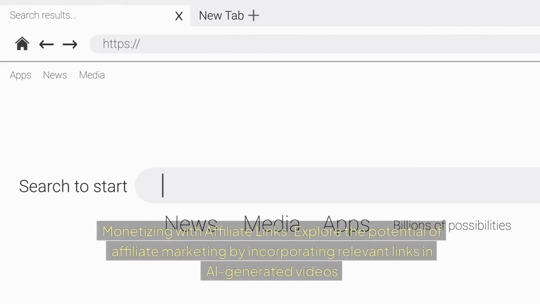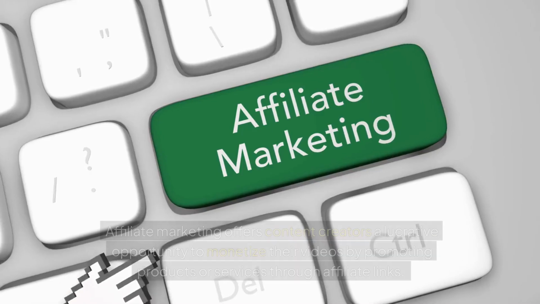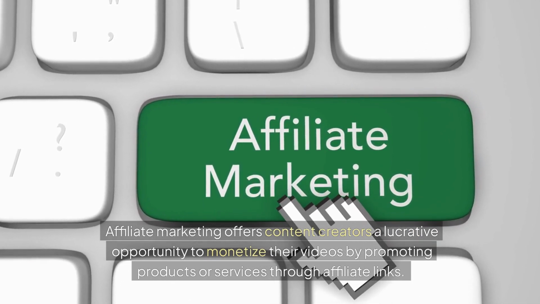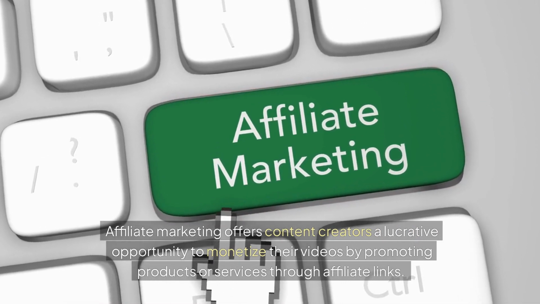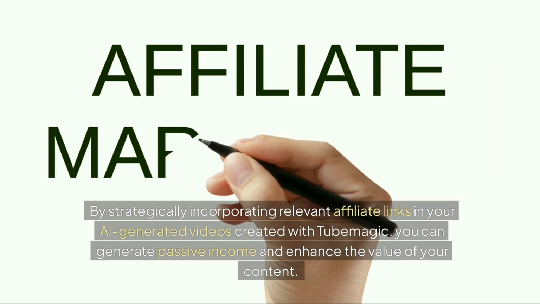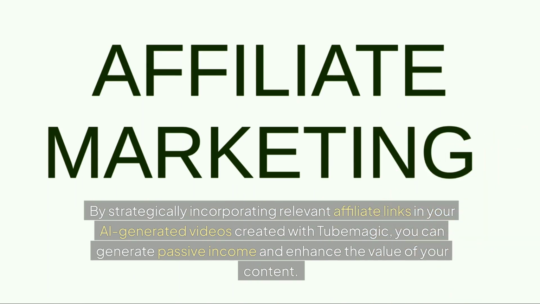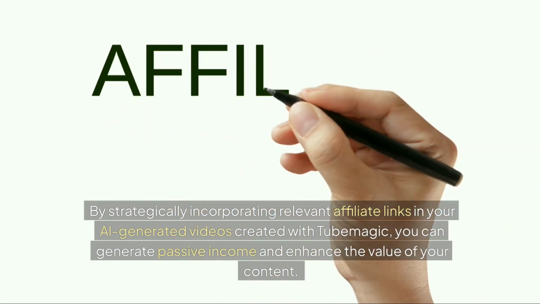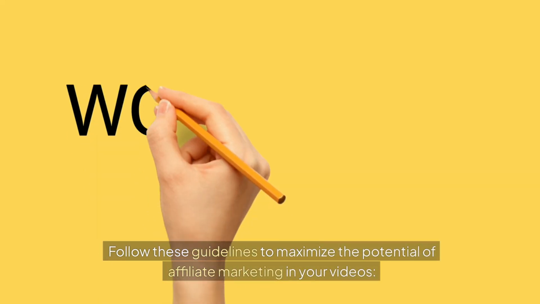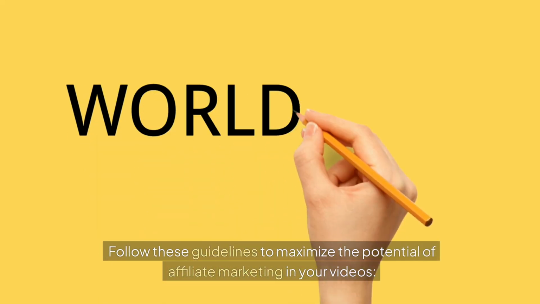Monetizing with affiliate links. Explore the potential of affiliate marketing by incorporating relevant links in AI-generated videos. Affiliate marketing offers content creators a lucrative opportunity to monetize their videos by promoting products or services through affiliate links. By strategically incorporating relevant affiliate links in your AI-generated videos created with Tube Magic, you can generate passive income and enhance the value of your content. Follow these guidelines to maximize the potential of affiliate marketing in your videos.